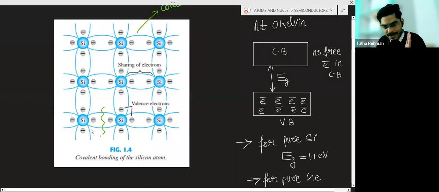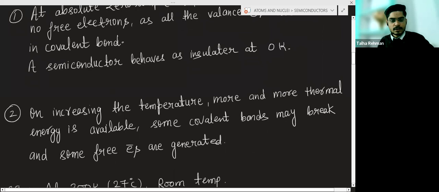When you supply the energy, the bond will break and the electron will become free. And when the electron becomes free, it can move to the conduction band, where it is free. Due to the free electrons, there will be electrical conductivity. So on increasing the temperature, more and more thermal energy is available. Some covalent bonds may break and some free electrons are generated.